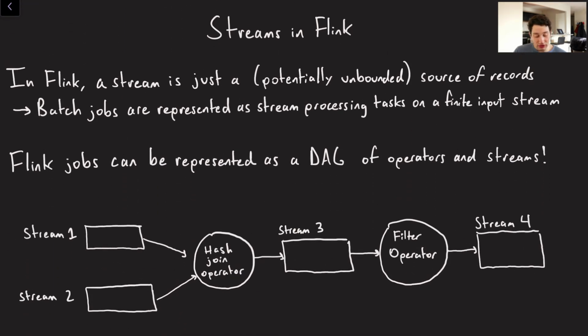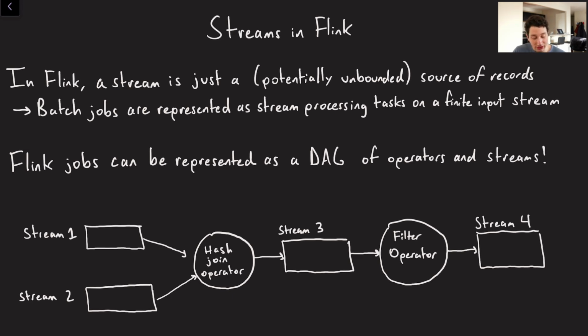So basically, a stream is just a grouping of records. It can be bounded, like what you would have with a batch job, or it can be unbounded, and you never know when that stream is going to end. If I have a Kafka queue, for example, and I'm continuously publishing records to it, that's going to be unbounded. I never know when the end is.